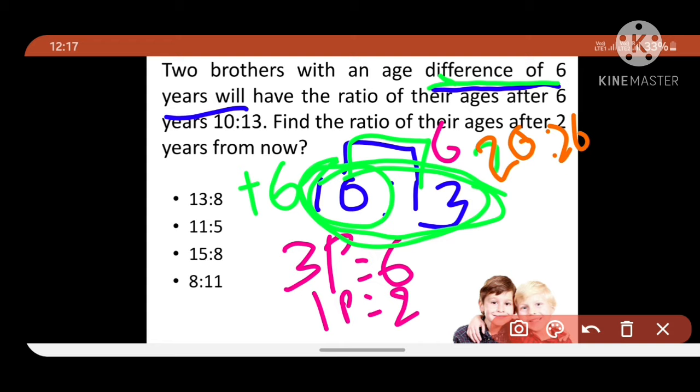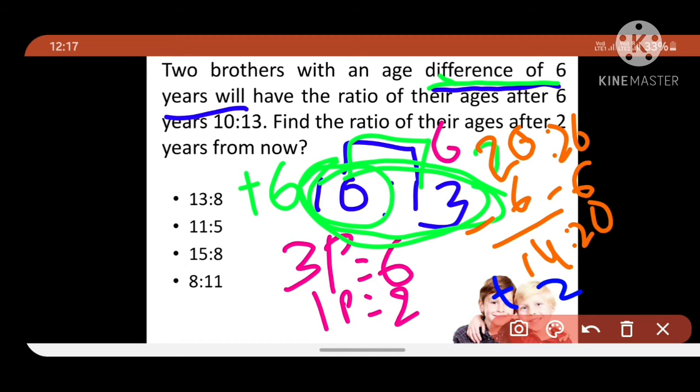The ages are 20 is to 26, but they are asking to find the ratio of their ages after 2 years from now. So we have to calculate. Minus 6 we have to do, because this is after 6 years. So minus 6 gives 14 and 20. And they are asking 2 years from now, so we have to add 2 years.